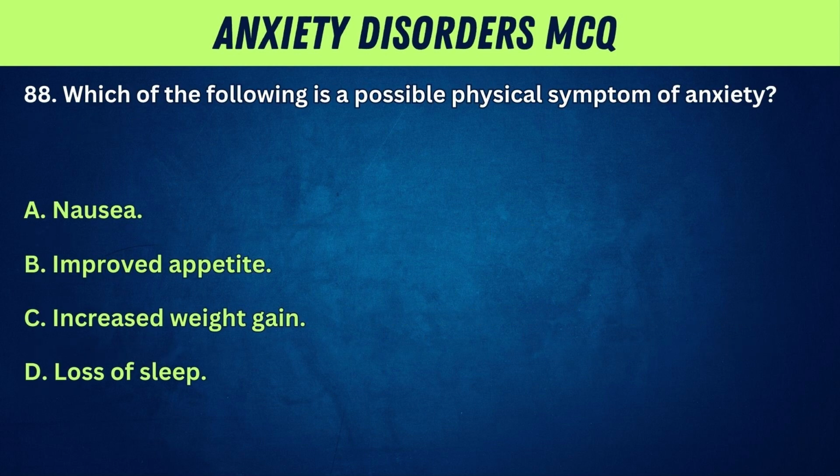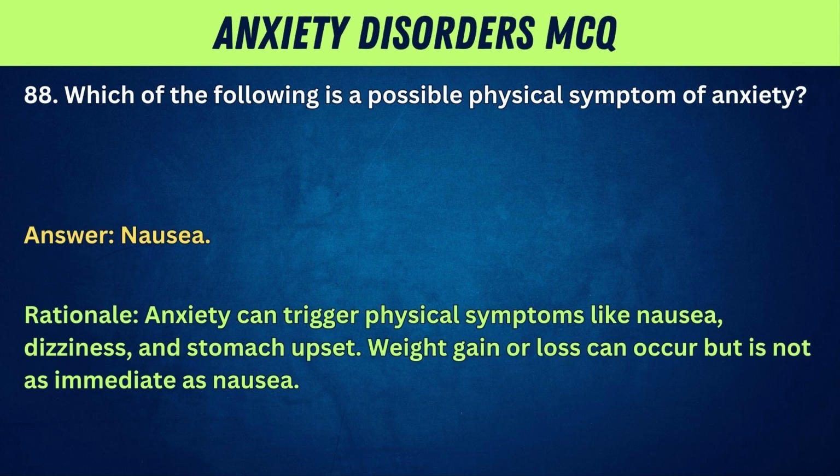88. Which of the following is a possible physical symptom of anxiety? A. Nausea. B. Improved appetite. C. Increased weight gain. D. Loss of sleep. Answer: nausea. Rationale: anxiety can trigger physical symptoms like nausea, dizziness, and stomach upset. Weight gain or loss can occur, but is not as immediate as nausea.